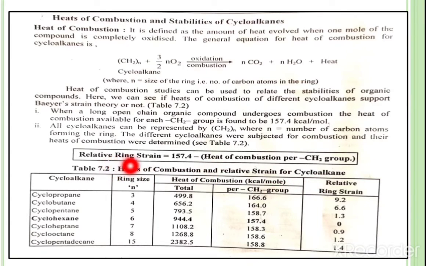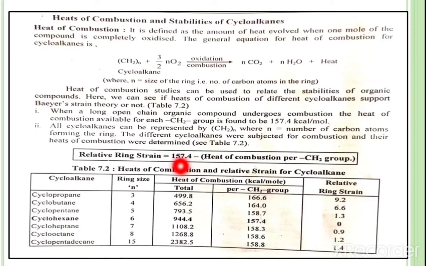Here, the relative ring strain is 157.4 minus the heat of combustion per CH2 group. This is the simple formula to calculate the relative ring strain, and the heats of combustion per CH2 group are given below. In an exam, suppose they ask you to find the heat of combustion for cyclohexane. Here the ring size is 6, and the heat of combustion per CH2 group is 157.4, and the relative ring strain is 0.